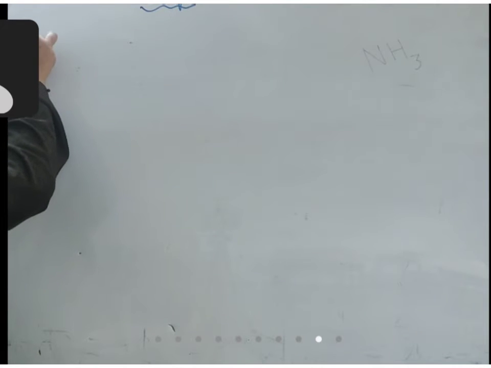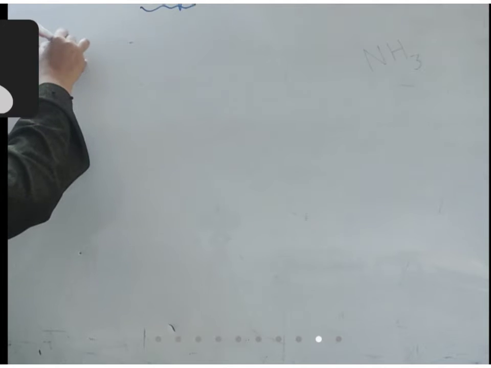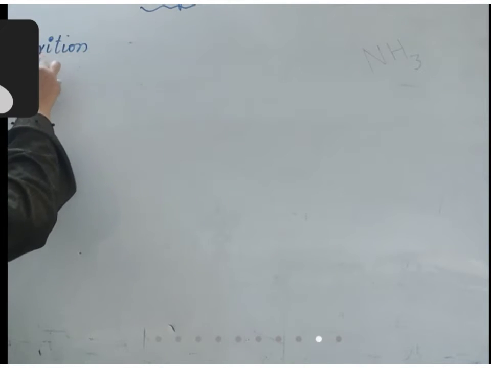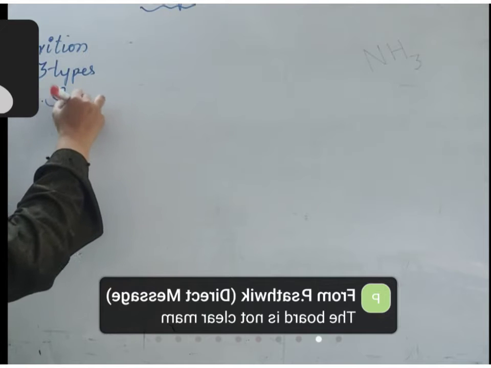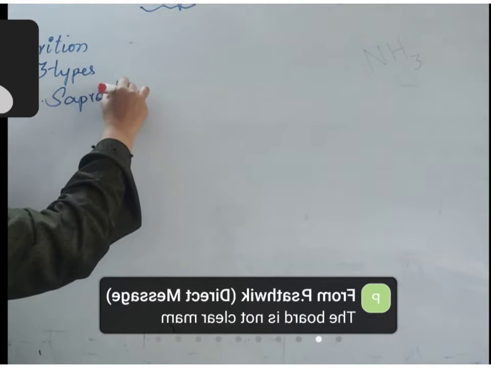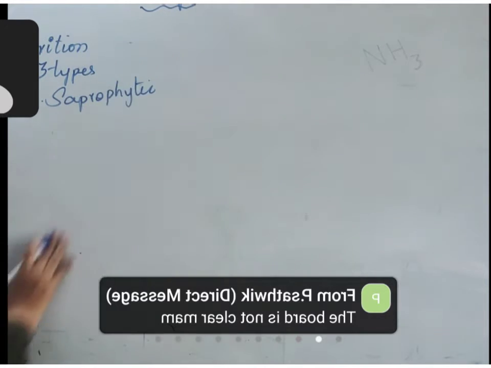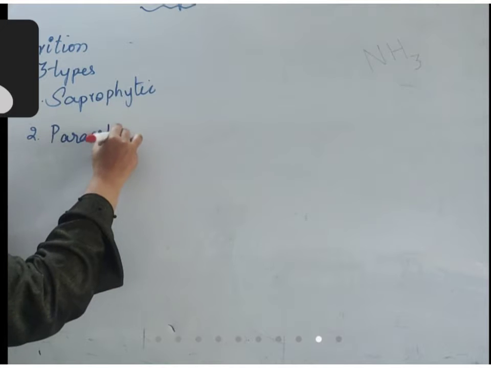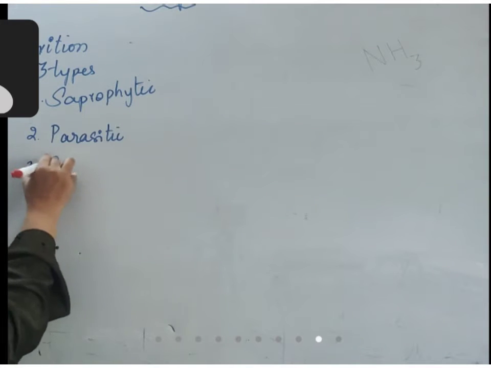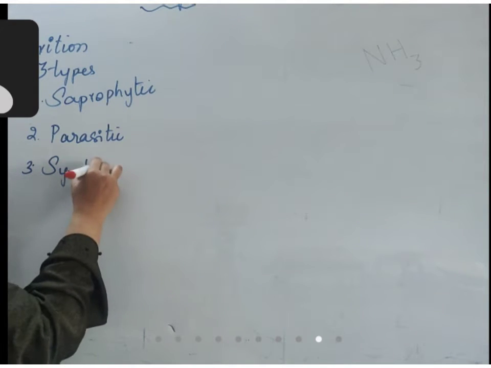Nutrition in fungus is of three types. First one, saprophytic nutrition. Second one, parasitic nutrition. Third one, symbiotic nutrition.